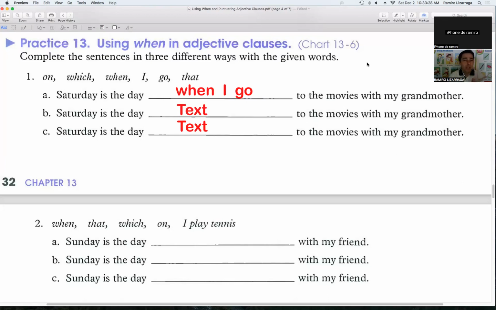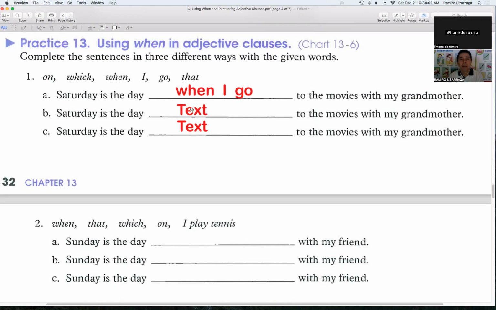Like I was telling my students before we began recording this video, whenever we create an adjective clause, after the adjective clause, the preposition, we need to begin the sentence with the subject and then a verb. And my grandmother is the object. Okie dokie. Saturday is the day when I go to the movies.